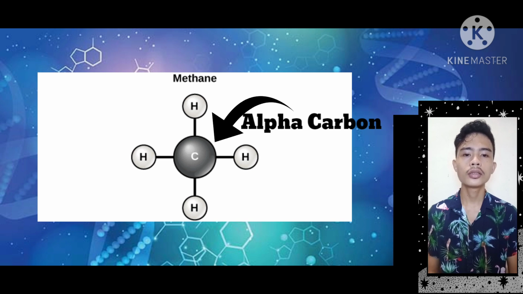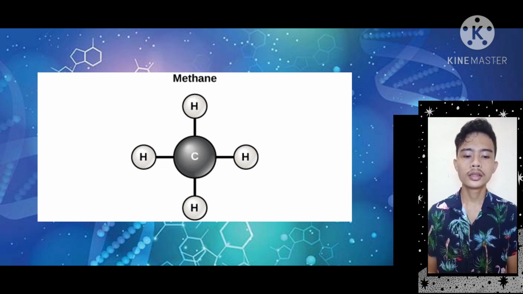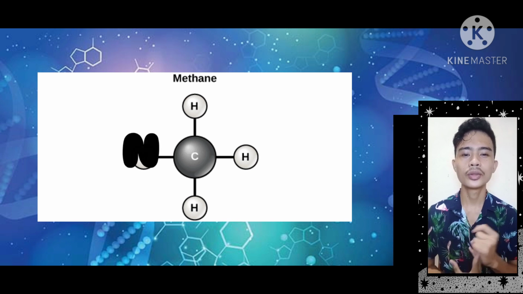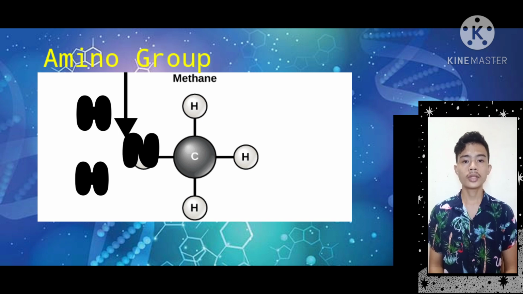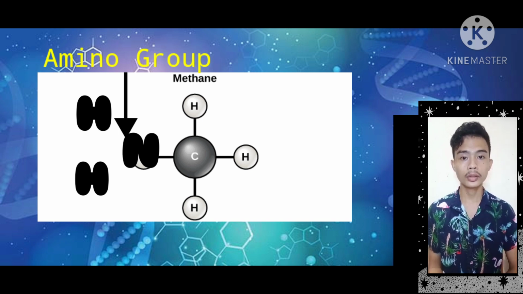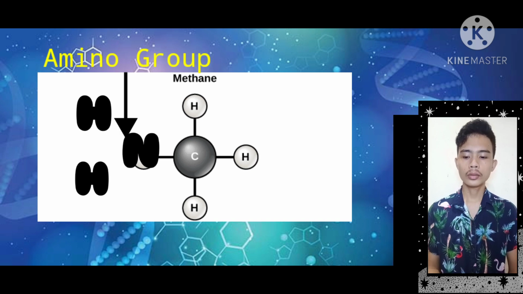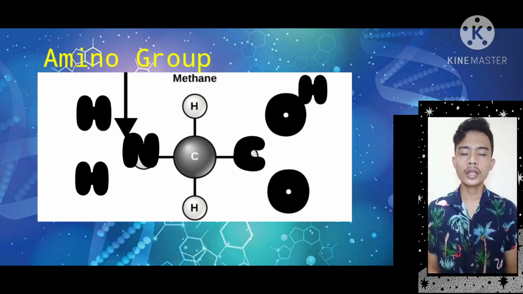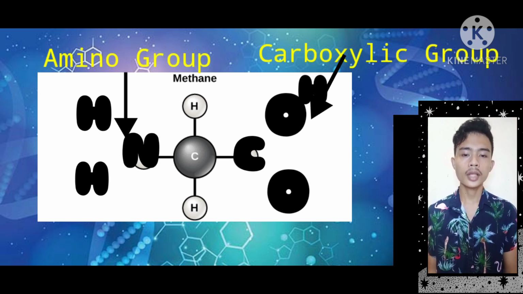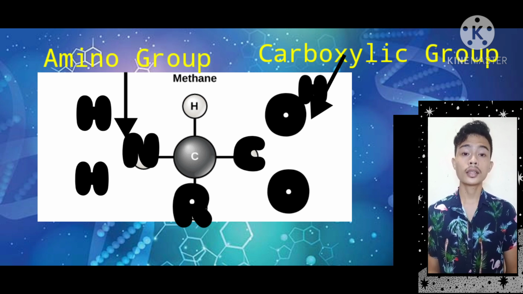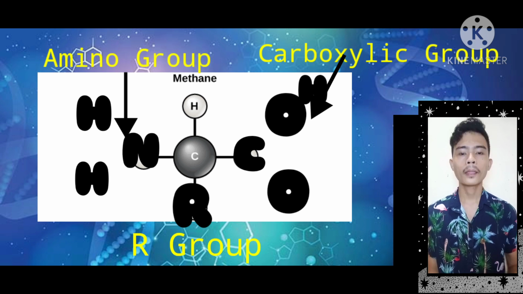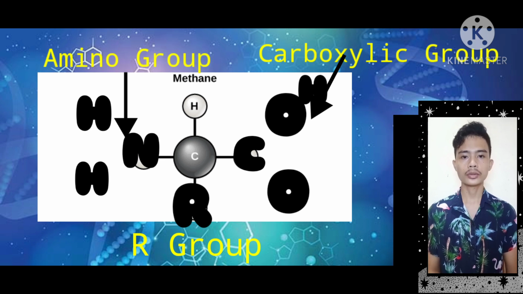If one hydrogen atom is replaced by a group that has nitrogen and 2 hydrogen atoms, and the second hydrogen atom is replaced by the carboxylic group that has a carbon atom, 2 oxygen atoms, and 1 hydrogen atom, and the third hydrogen atom is replaced by the alkyl group, which is represented by the capital letter R or R group, that differentiates the 20 different kinds of amino acid structures.